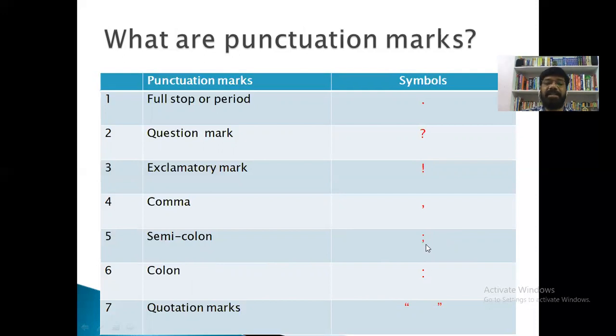Two dots in colon, and in the semicolon one dot and one comma. Now here is one more punctuation mark, quotation marks. Quotation marks are also called inverted commas, right? And this is the symbol of inverted commas. And see, this one is downwards and this one is upwards, right?